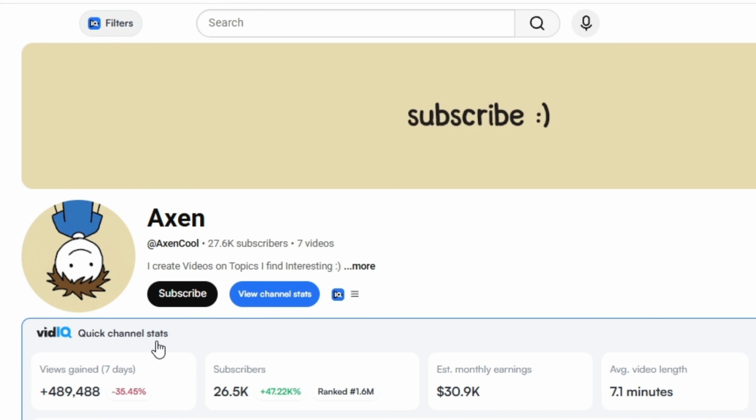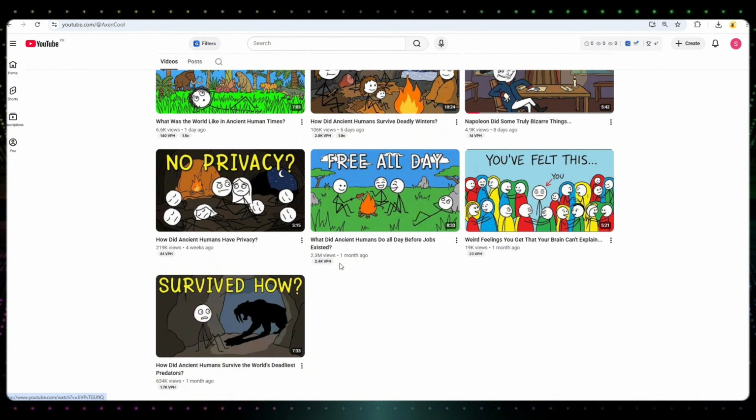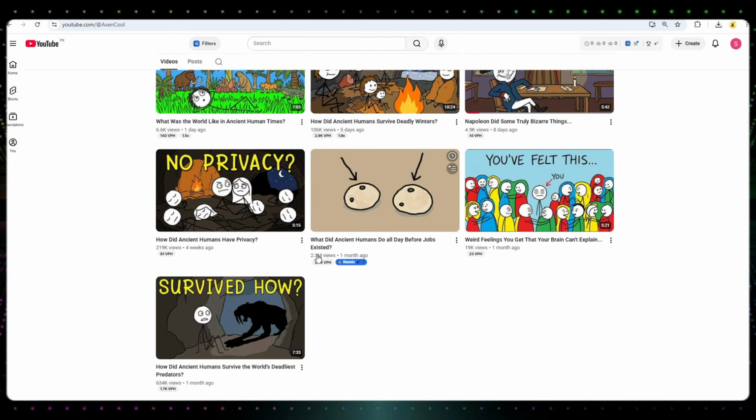The channel is monetized, and according to available estimates, it earns 30.4k per month. This is very good. It is generating a significant amount of monthly revenue. Now, what makes this channel special is its content style. It uses Stickman-style animations, but every video tells a completely different story.